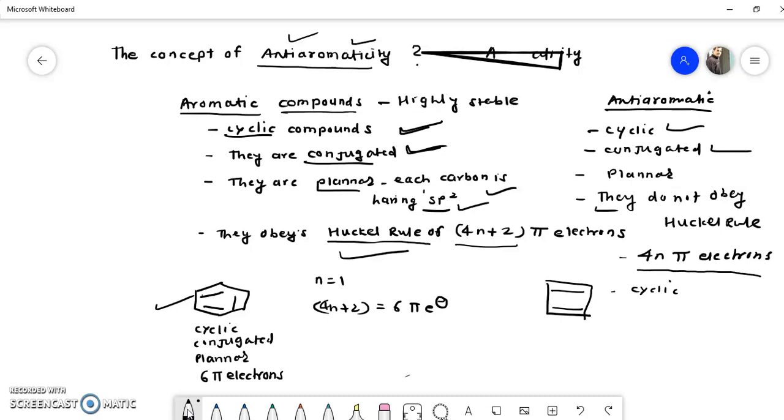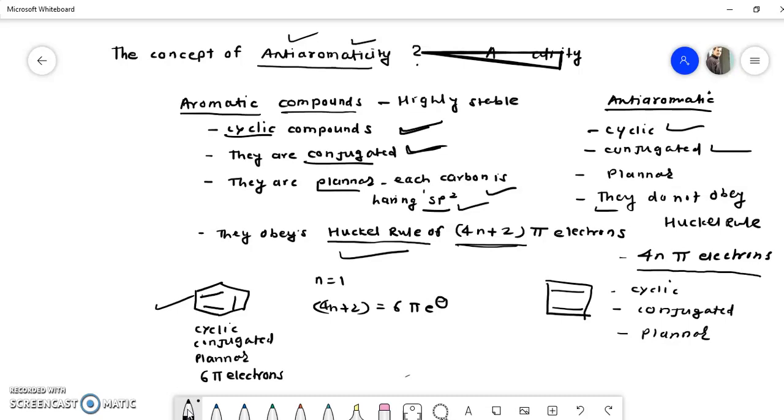It has alternate single and double bonds, so it is conjugated. Each carbon has sp2 hybridization, so it is planar. So all three criteria are satisfied by cyclobutadiene. But the Huckel rule, the 4n plus 2 pi electron rule, is not obeyed.